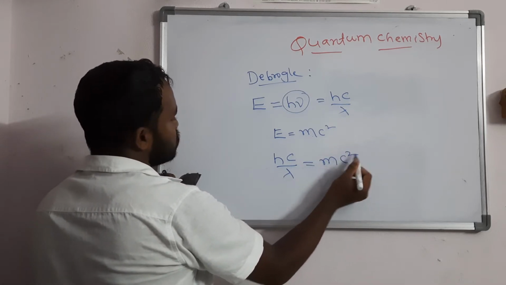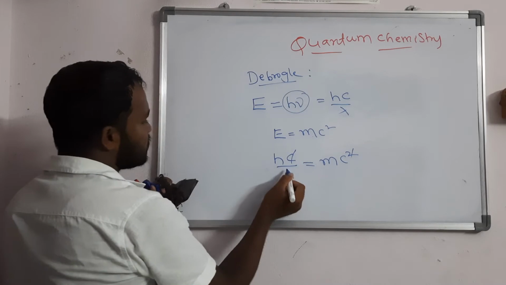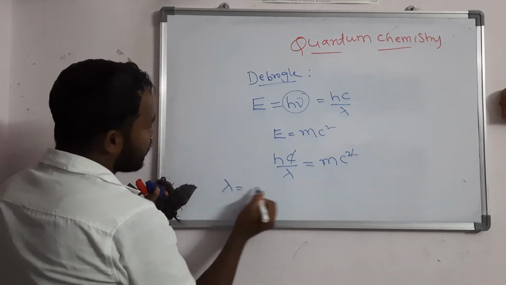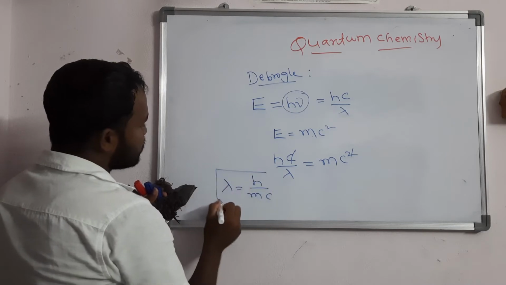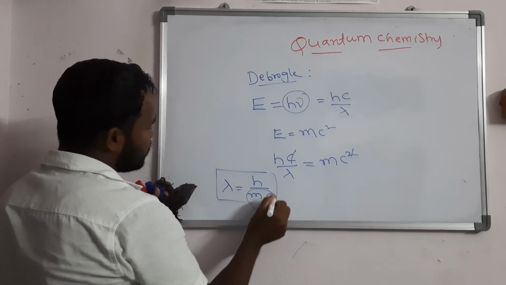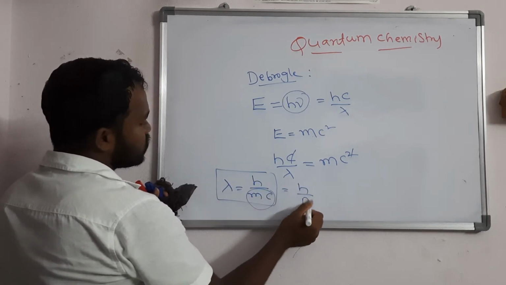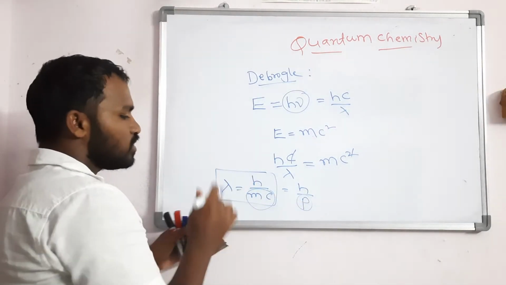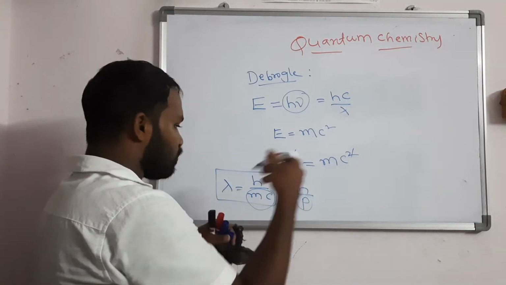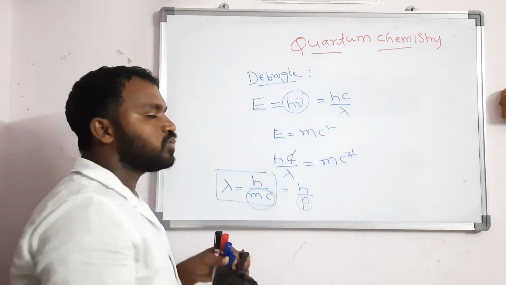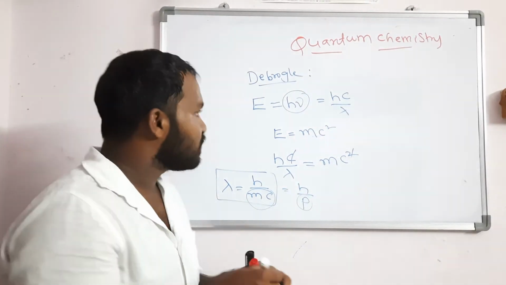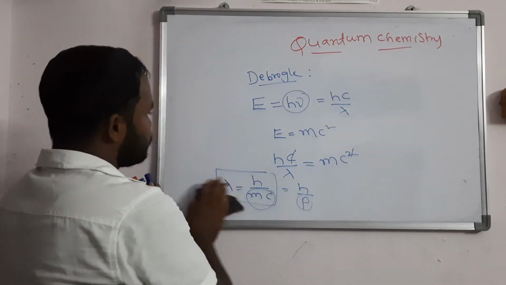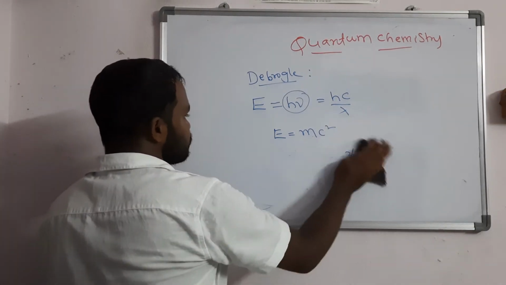C gets cancelled. If you bring lambda to this side, you get h by mc, which we can write as h by p, where p is the momentum. Some more formulas are there, like h by under root 2mqV and 2m KE, that we will discuss in the de Broglie wavelength theory.